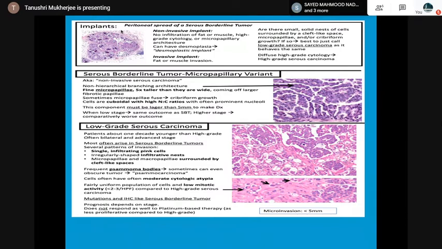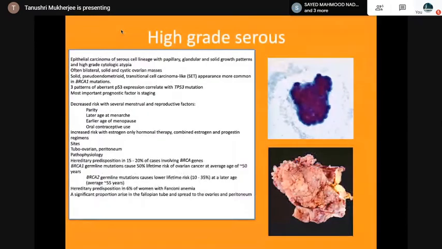Then the high-grade serous: epithelial carcinoma of serous lineage, with papillary, glandular and solid growth patterns and high-grade cytological atypia. There is something called SET, solid pseudoendometrioid transitional cell carcinoma-like, more commonly with BRCA1 mutation. Three patterns of aberrant p53 expression correlate with TP53 mutation. The most important factor is staging.